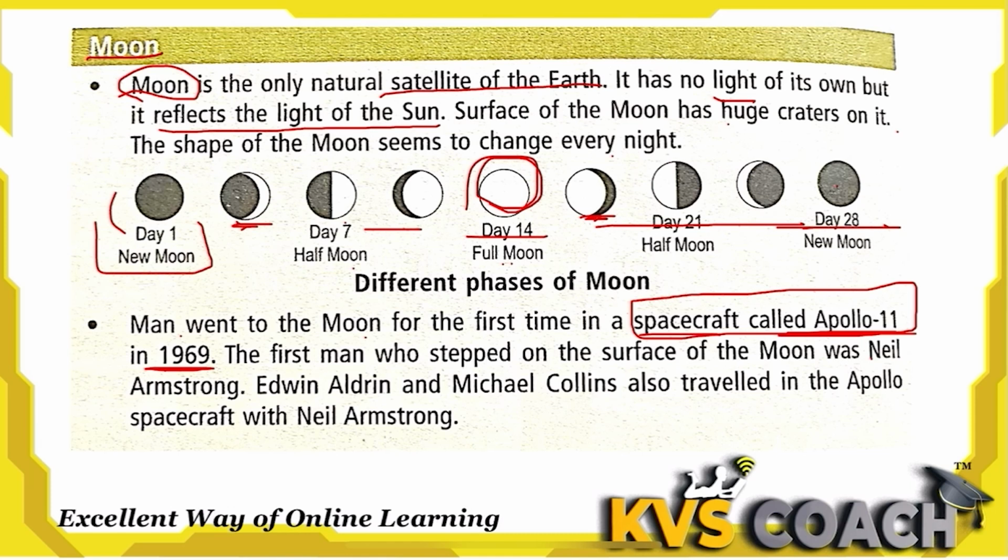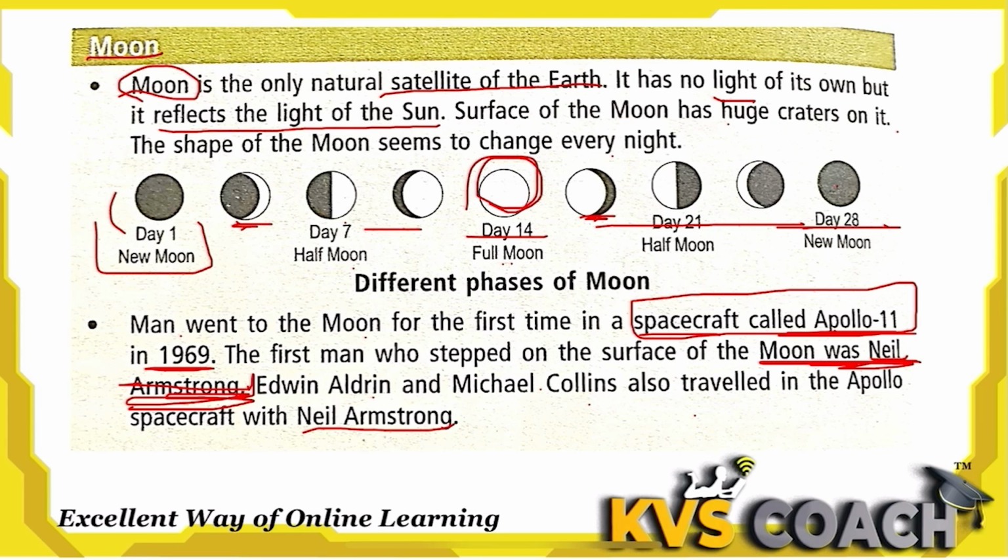The first man who stepped on the surface of the moon was Neil Armstrong. We all know that this is a very important question. Edwin Aldrin and Michael Collins also traveled in the Apollo spacecraft with Neil Armstrong.